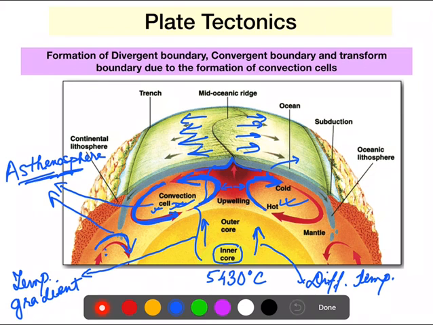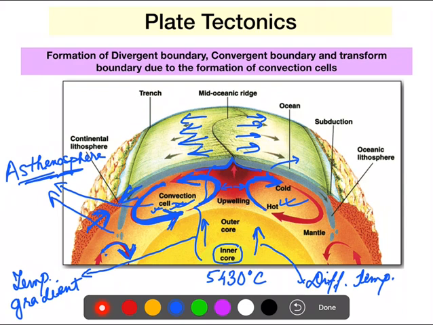You see the red arrow. Let me show you by the red arrow. So see, this is moving this side and this convection cell is moving this side. Earlier they were moving away. Now they are coming towards each other. So in this case they will also exert a force on the crust which will bring the crust towards each other, because since the convection cells are moving towards each other, they will also force the crust to move towards each other, or the plates to move towards each other.